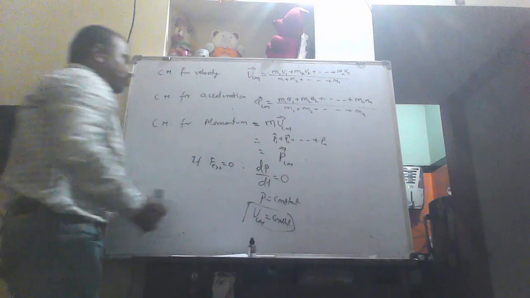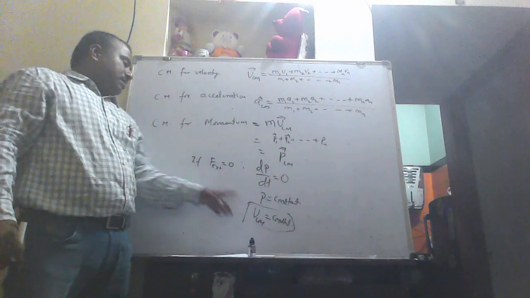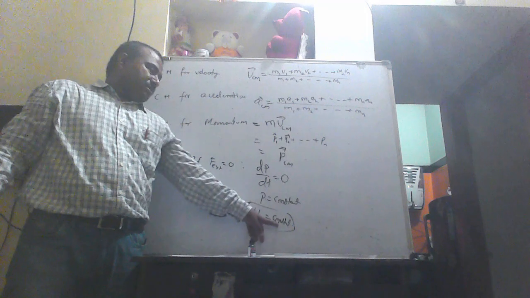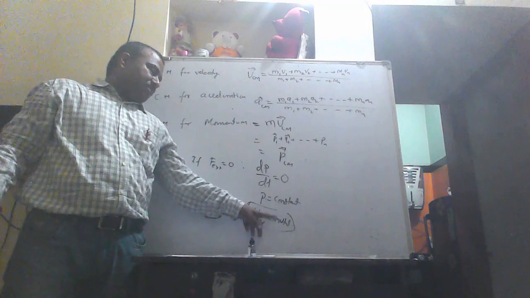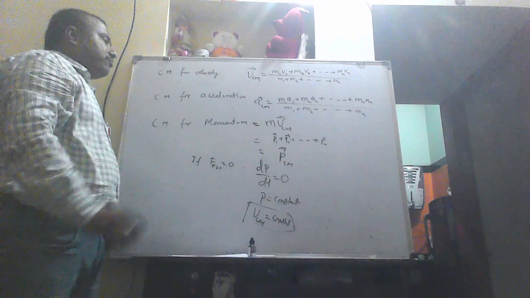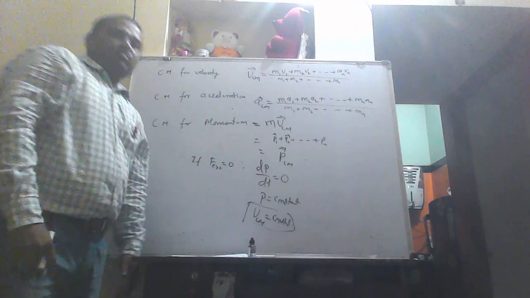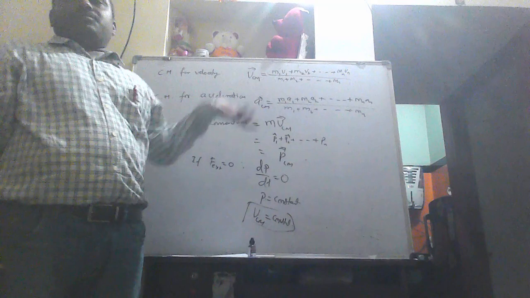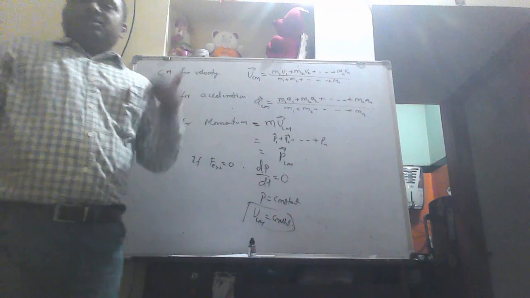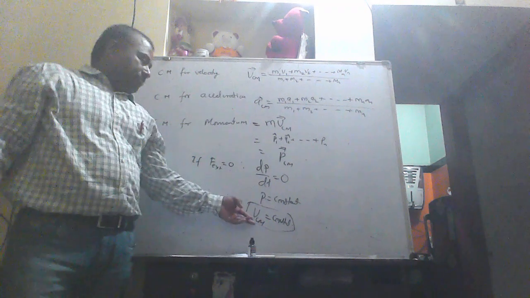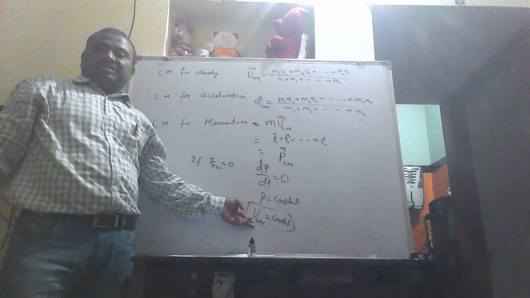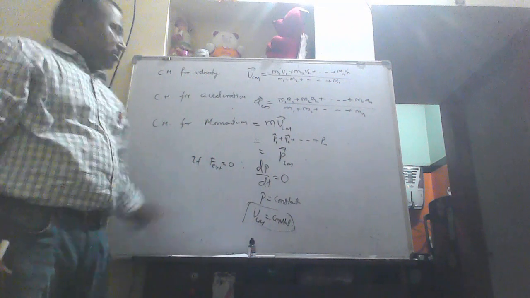So if there is no external force acting on the rigid body, then the velocity of the center of mass remains constant. So the velocity of the center of mass is independent of the internal forces which exist inside the rigid body. It only depends on the external force. If an external force acts on the body, then only the velocity of the center of mass undergoes any change. Otherwise, it remains the same. So this point we have to remember.